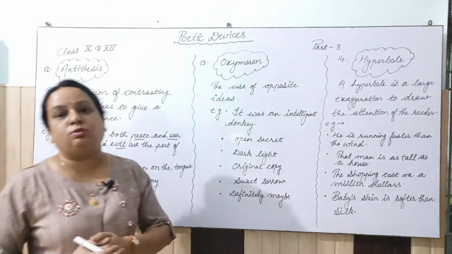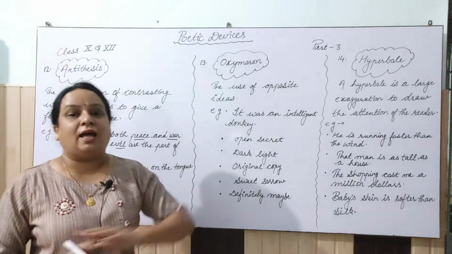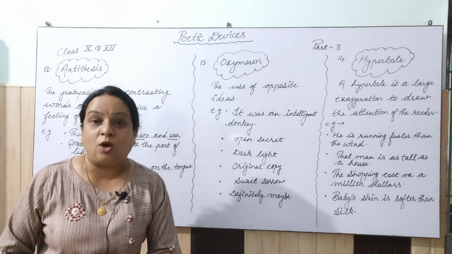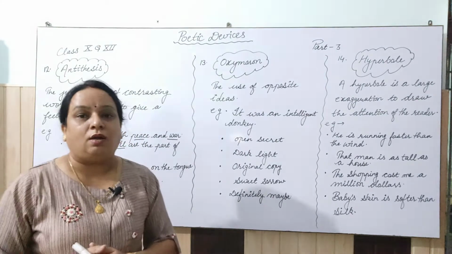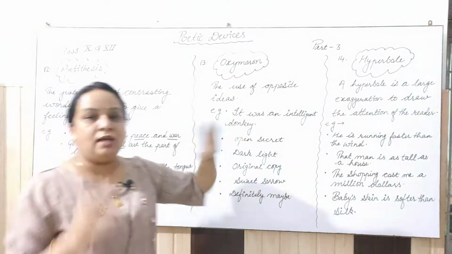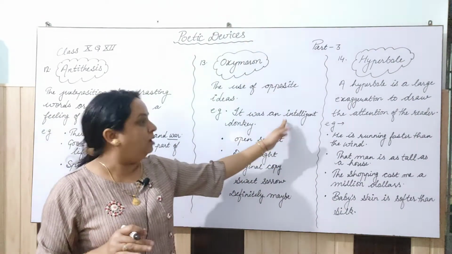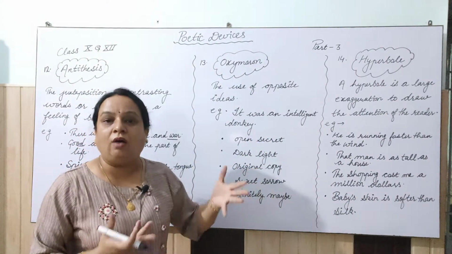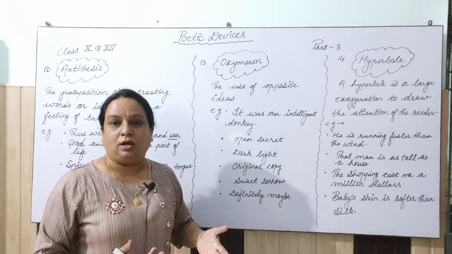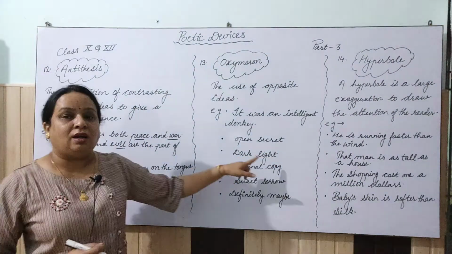Let's understand this with one very good example: it was an intelligent donkey. Now, a donkey being intelligent, can it be? No, right? So, the idea is opposite here, intelligent donkey. Okay. Next is open secret. Now, the secret, how can it be open? Clear? So, opposite idea once again.